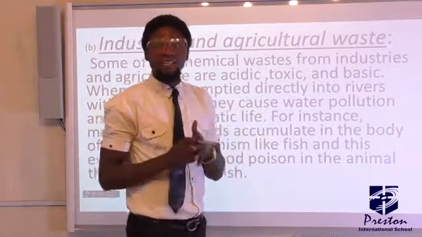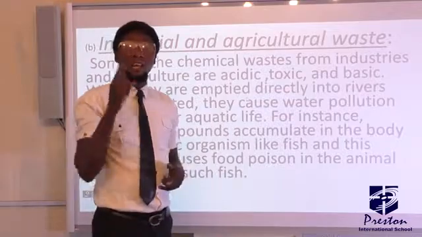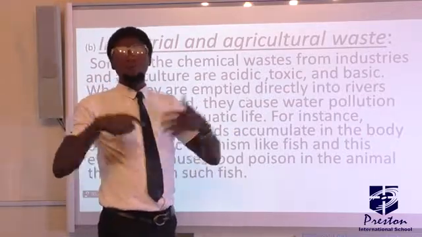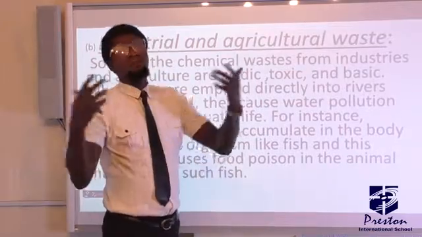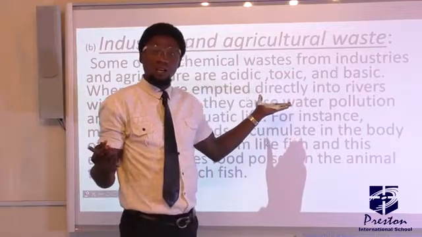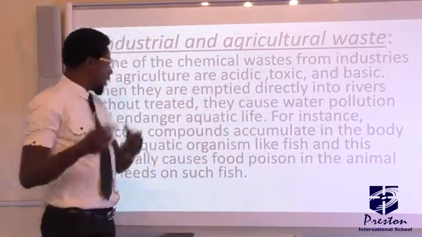And from there, they will start destroying the system of such aquatic life, which may eventually lead to the death of such organisms. And let us look at it. If you as an individual want to eat probably a type of fish that is already poisoned with a toxic substance, then that means you are indirectly taking in poison, food poison rather.